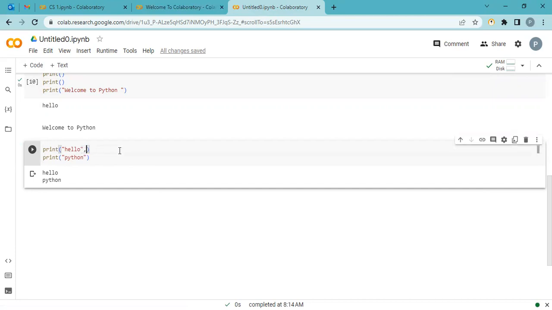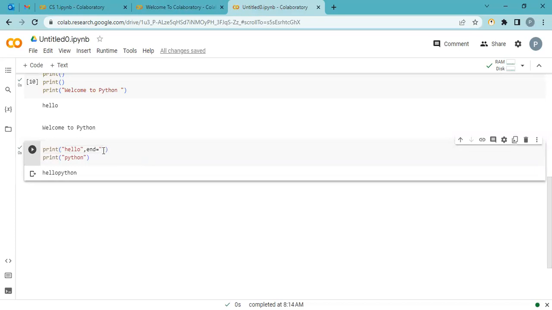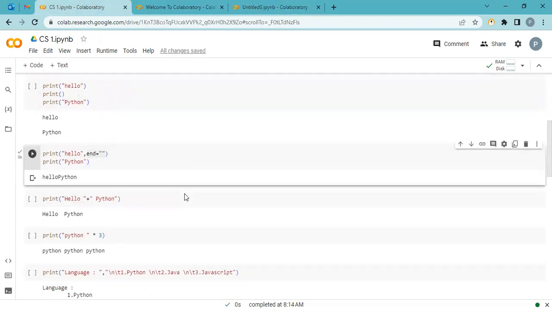But if I don't want my next print command to take a new line, I use end equal to quotation. Let's do this. One more space. Let me add. Okay. So basically this end command adds this before the next print statement. It's simple.